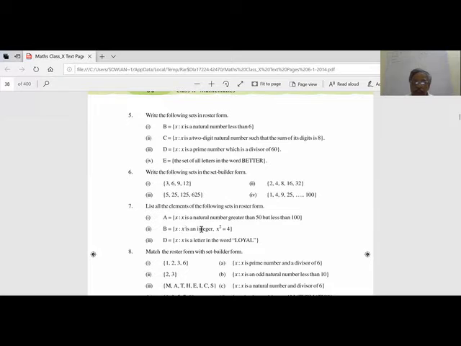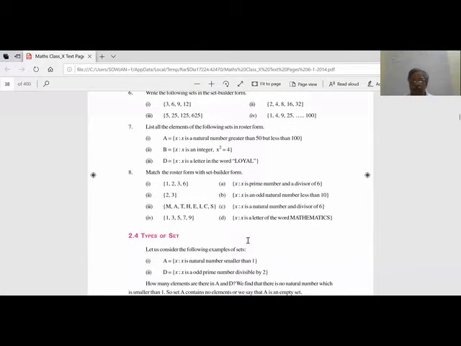Let us say x is an integer where x square is equal to 4. That means what are the elements of this? Either minus 2 or plus 2. Both will satisfy this equation. X is a letter in the word LOYAL. So L, O, Y, A is the roster form.